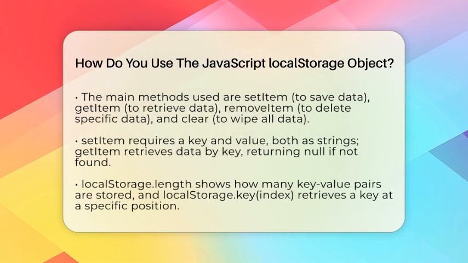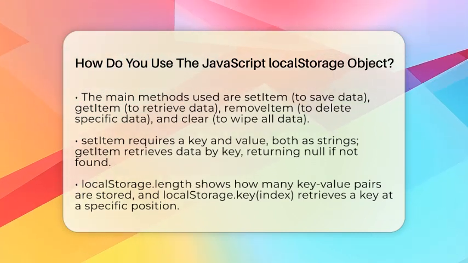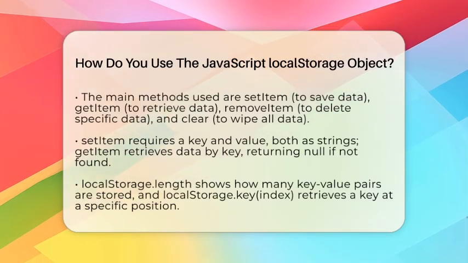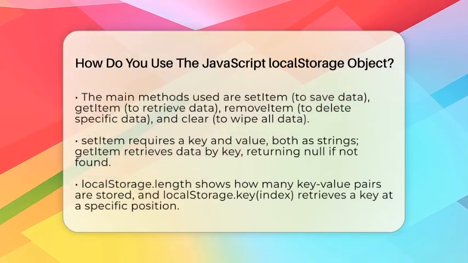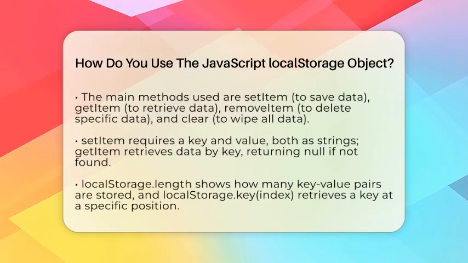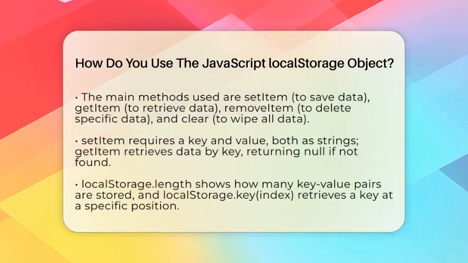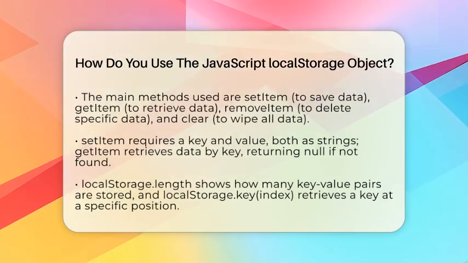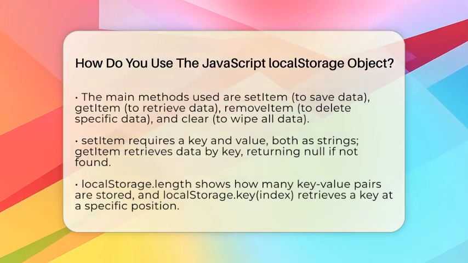If you want to remove a specific piece of data, you use removeItem. For example, localStorage.removeItem("username") deletes the username from storage. If you want to clear everything stored in local storage for that website, you use clear. Just write localStorage.clear(), and all data will be wiped out.